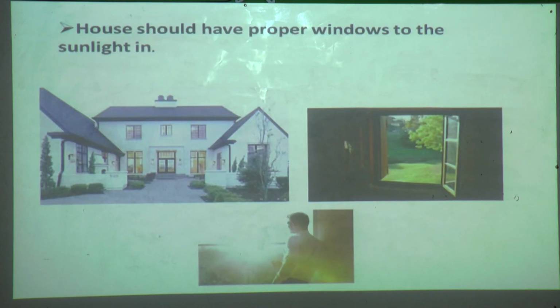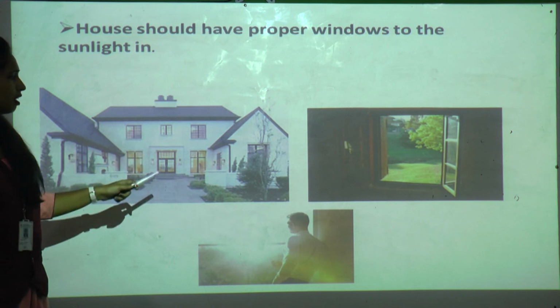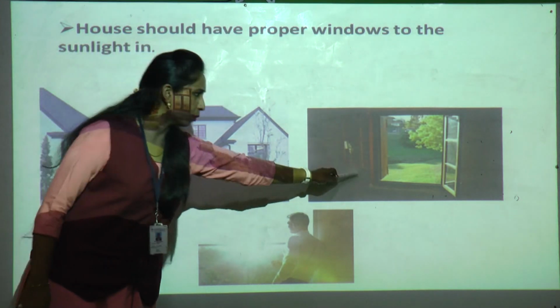Got it? Now see what I have given here. Houses should have proper windows to let sunlight in. As I said just now, proper windows should be there. I have shown you in the first picture. You can see in this house picture. See, proper windows are there. Okay, windows.